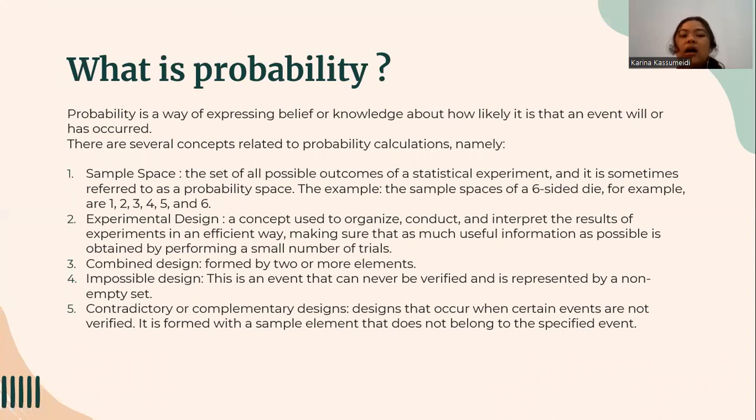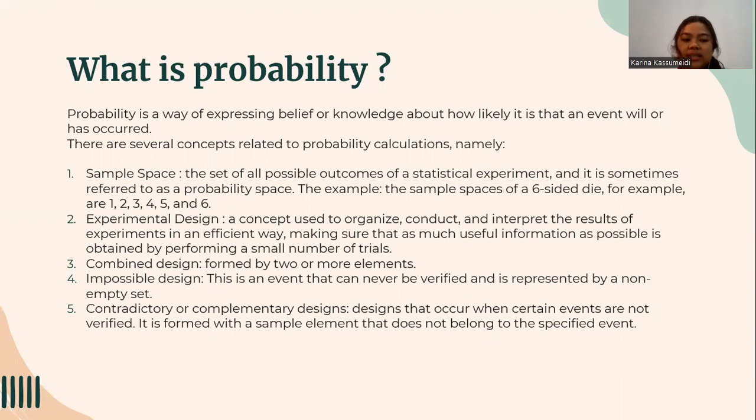The example is the sample space of a six-sided die, which is 1, 2, 3, 4, 5, and 6. Second one is experimental design. Experimental design is a concept used to organize, conduct, and interpret the results of experiments in an efficient way, making sure that as much useful information as possible is obtained by performing a small number of trials. The third one is combined design. Combined design is formed by two or more elements.